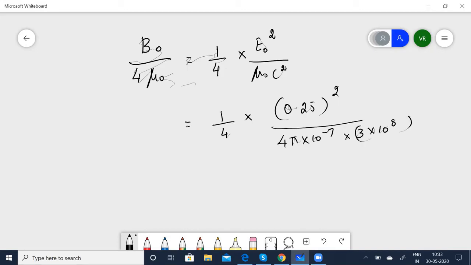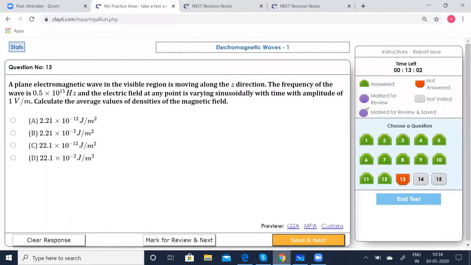Here C is the velocity of light. When you simplify this, the value comes to 2.21 into 10 to the power of minus 12 joules per meter squared. So option A is correct.